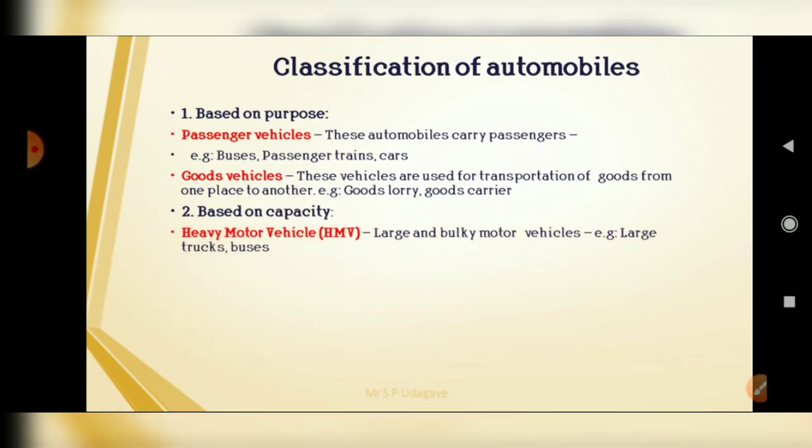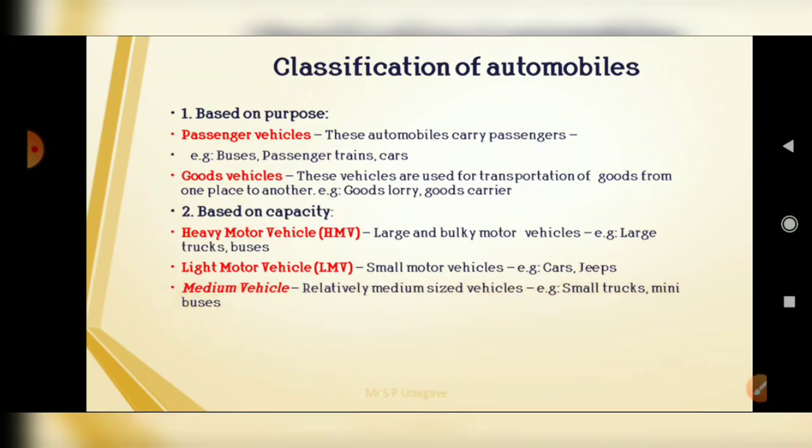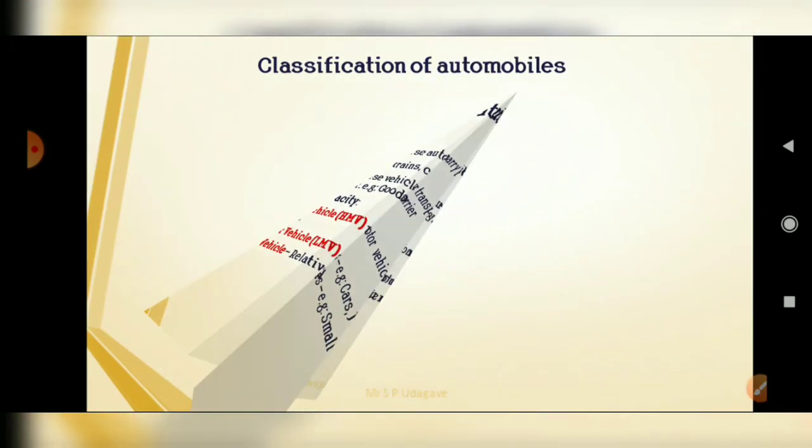So they can classify it into the heavy motor vehicles, HMV, large or bulky motor vehicles, that is large trucks or buses. Second, based on capacity, light motor vehicles, that is LMV, small motor vehicles, cars and jeeps. And third one is medium vehicles, that is medium sized vehicles, that is small trucks and mini buses. Next classification is based on the fuel source.